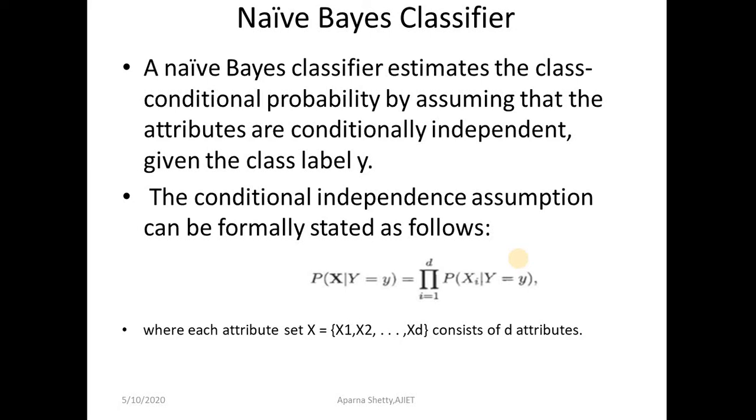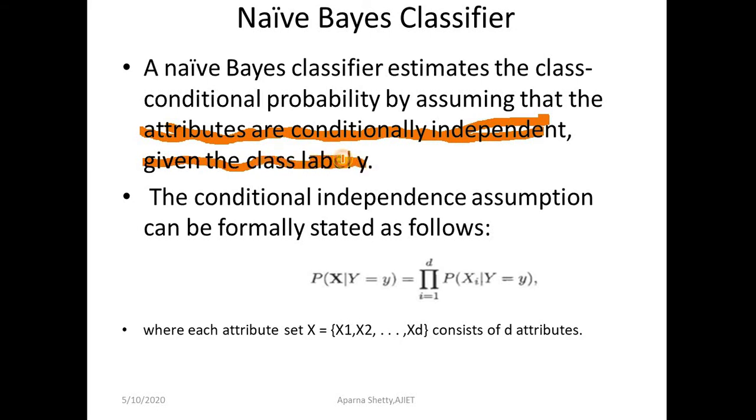Okay, before solving that problem, let us study one more type here. Let us study this naive-Bayes classifier. A naive-Bayes classifier estimates the class conditional probability by assuming that the attributes are conditionally independent given the class label y. You will use this naive-Bayes classifier if the attributes are conditionally independent given the class label y.